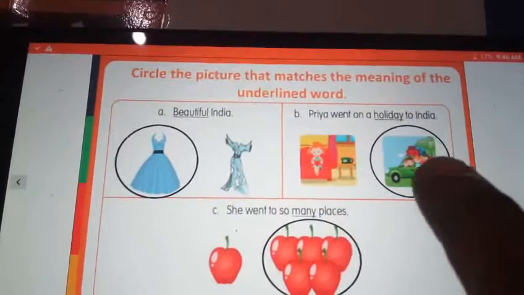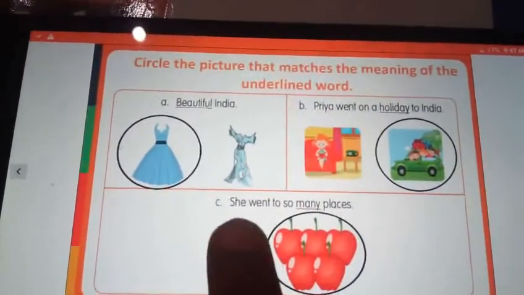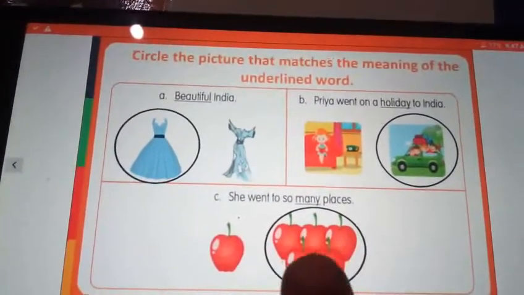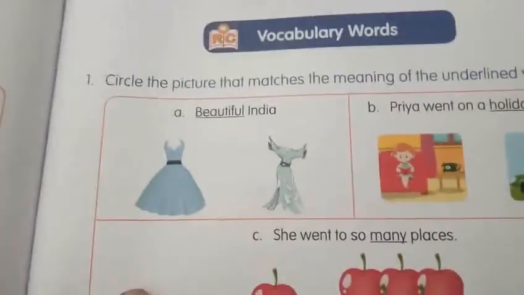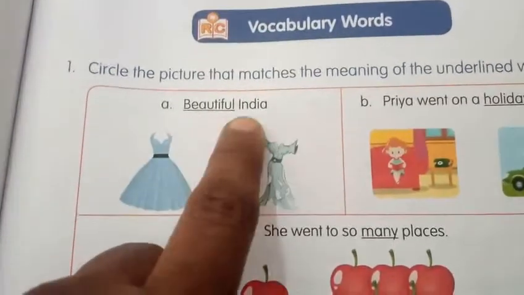Priya went on holiday to India. Holiday ku eppadi povanga? Ippadana povanga, veetla irupangala? No. Next, she went to so many places. Many means niraya. Already we read this, right? So we have to circle this. Let us, shall we do this? Yes. Here we have to circle the pictures that match the meaning of the underlined word.